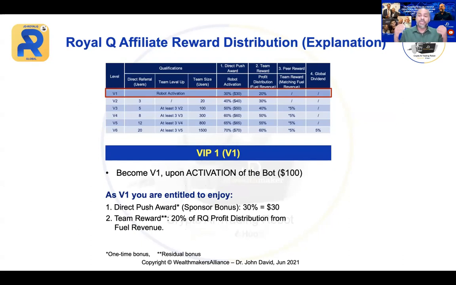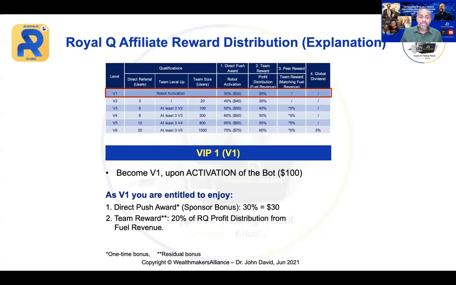Now, as a V1, what is your benefit? You are entitled to enjoy direct push award, which is a sponsor bonus of 30% of the activation bot. So when you introduce someone under you, when that person activates the bot, you enjoy $30. Now you tell me, $30 from $100, isn't that big? That is huge. So if you introduce 10 people, that is $300 you can immediately use for your trading.